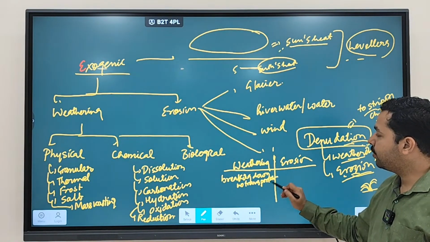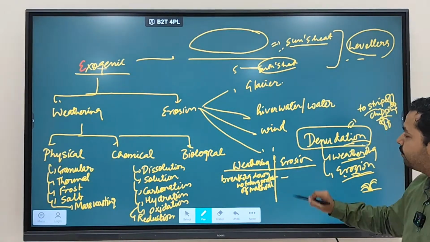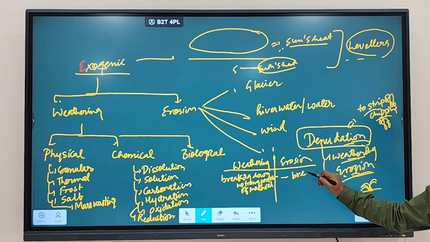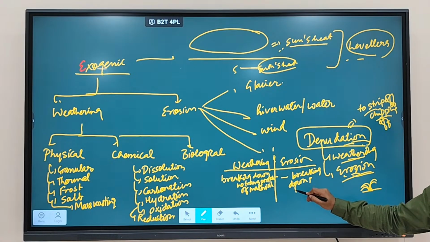No transportation of material. Now erosion involves both breaking down and transportation. Any other difference?